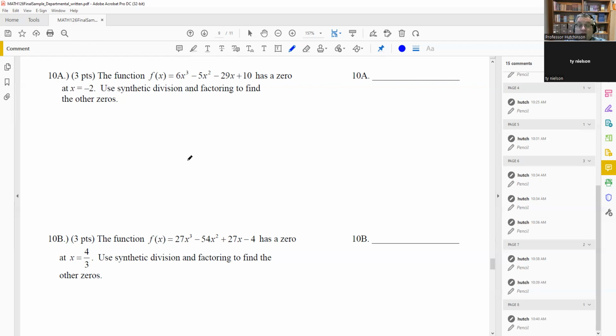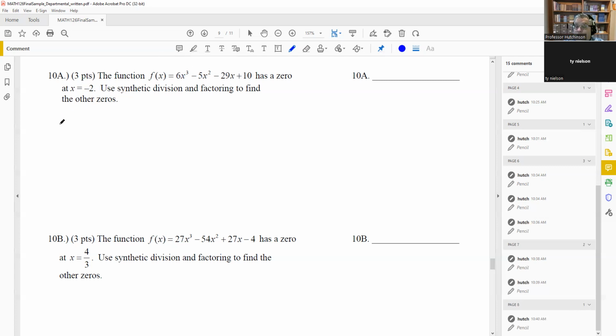It does specifically say so. Because it says factoring, that means you don't want to use the quadratic formula here. You have to follow the instructions and do what it tells you to do. So it's saying specifically use synthetic division and factoring, which means that when I check your work, I want to see synthetic division and factoring. If you don't show that, you're not going to get full credit on this problem. So that's something to keep in mind. So let's do that with synthetic division and factoring.